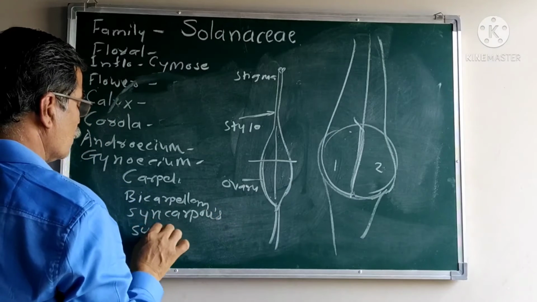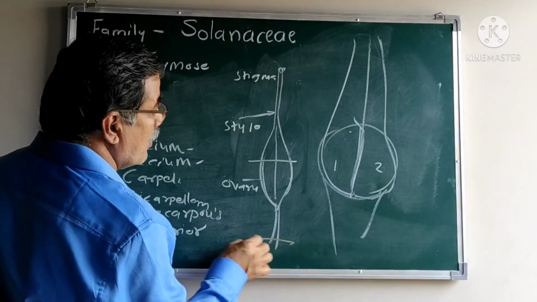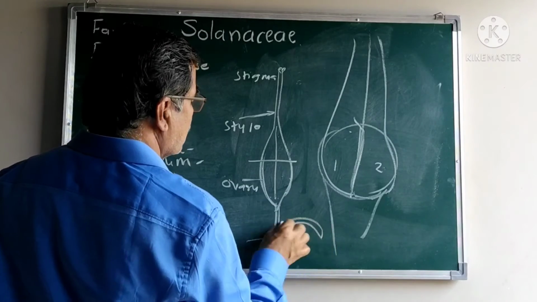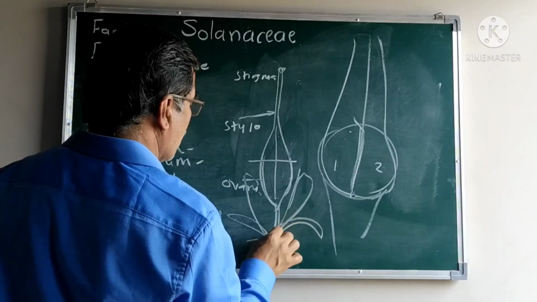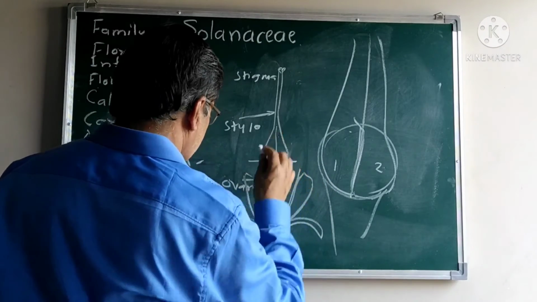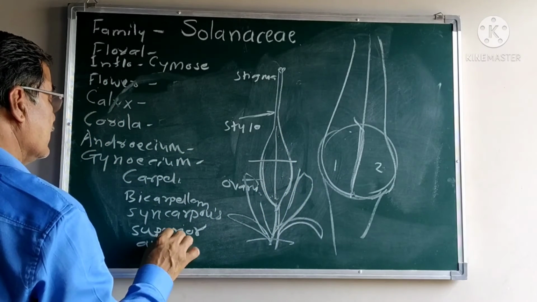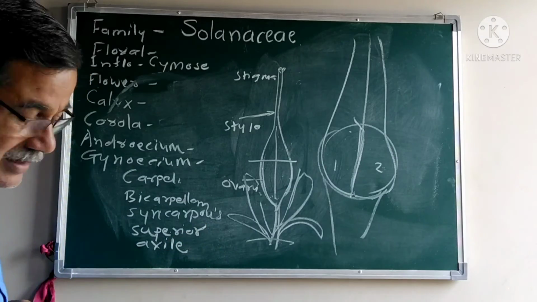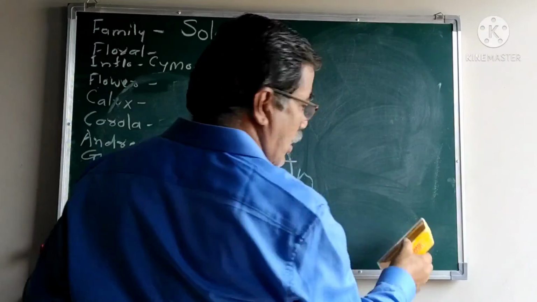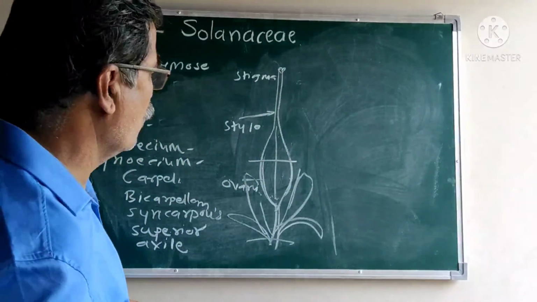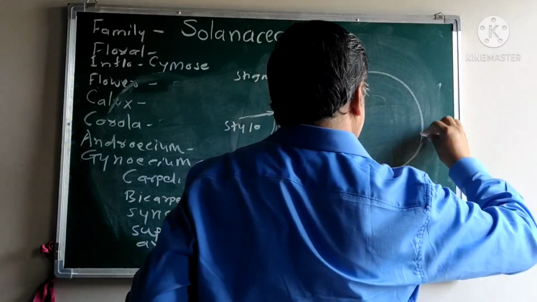Ovary is superior. From the base of the ovary, the calyx, corolla and androecium arise. That is known as a superior ovary. The placentation is axial. The mode of arrangement of the ovules on the placentae is known as placentation.